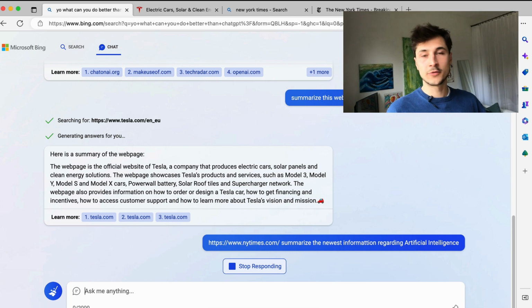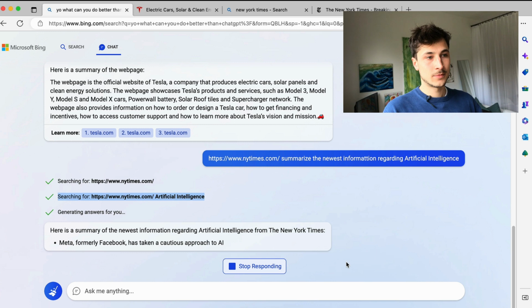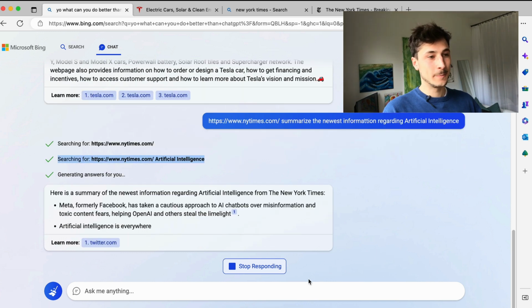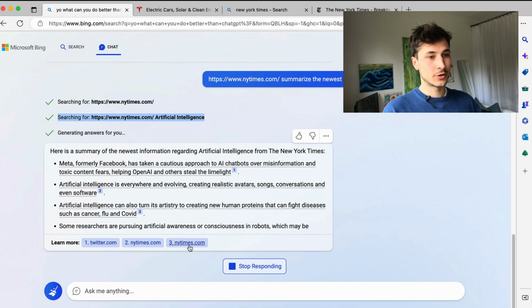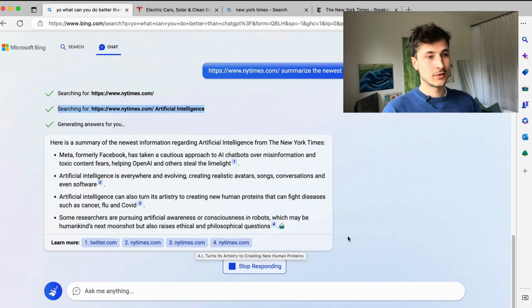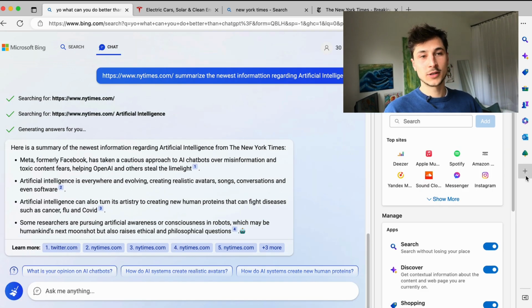Let's see if there are any articles. Maybe it will give us citations even. Okay, it's looking for artificial intelligence already. Oh, wow. Citation from Twitter, New York Times, a few different articles. This is really, really nice, I have to say. Works quite well.